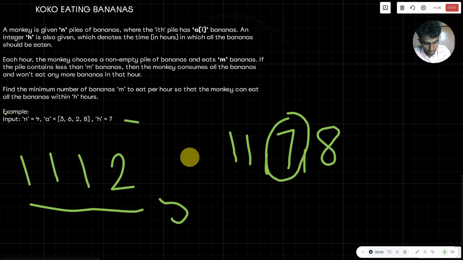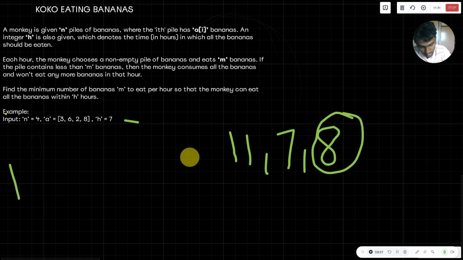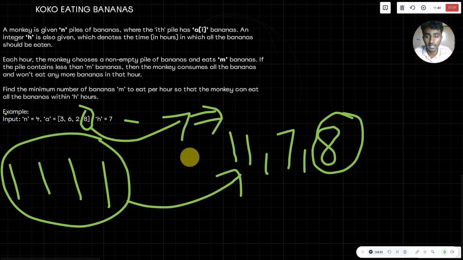What if we take the example of an eating rate of 8 per hour? At that time, it will take 1 hour, 1 hour, and another 1 hour, the same as we got with 11. So this says that the maximum pile among the given piles will be taken as the maximum eating rate by the monkey.